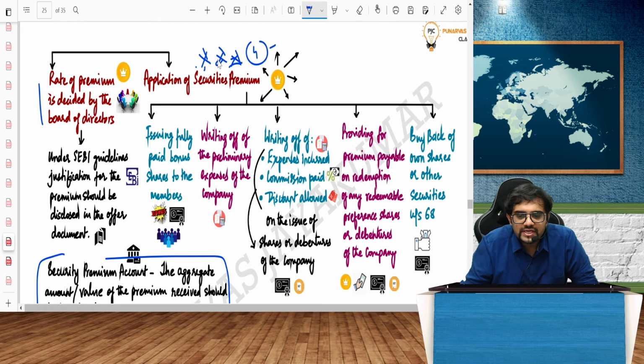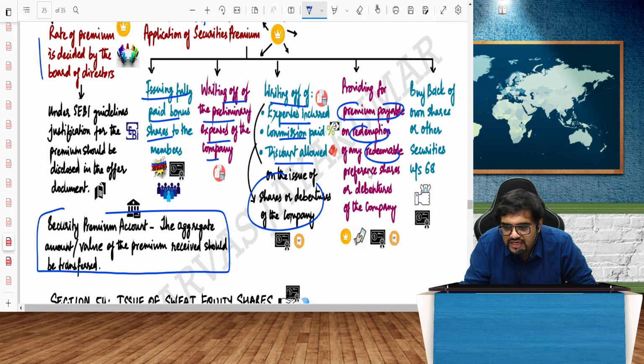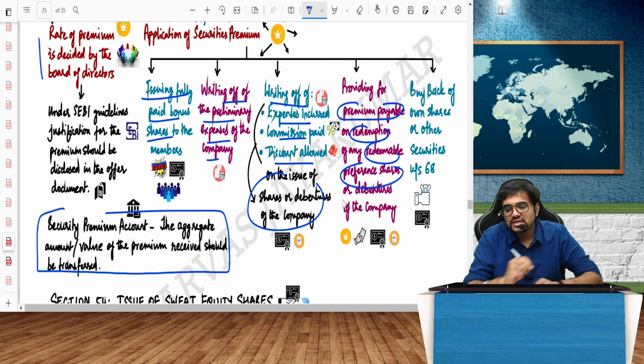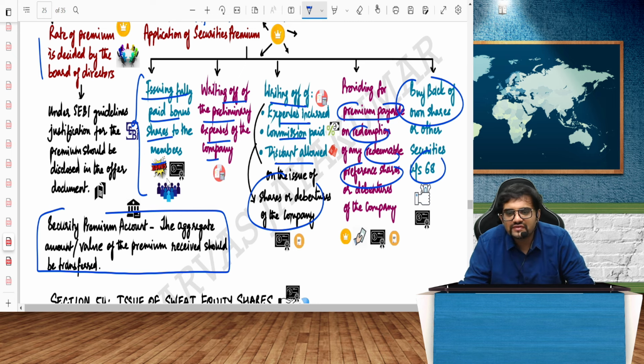Application of securities premium account. Issuing fully paid bonus shares to members. Writing off preliminary expenses of the company. Writing off expenses incurred, commission paid, or discount allowed on the issue of shares of the company. Providing for premium on redemption of any redeemable preference shares or debentures of the company. Then it is also used for buyback of own shares or securities under section 68. These are the only 5 uses of the securities premium account.